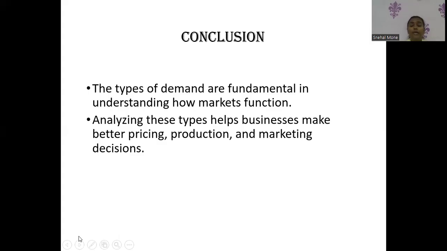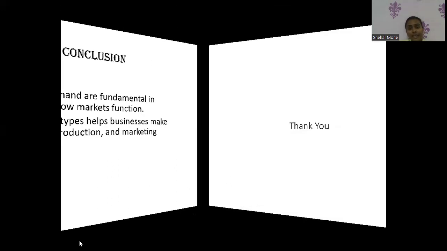Conclusion: the types of demand are fundamental in understanding how demand functions. Analyzing these types helps businesses make better pricing, production and marketing decisions.